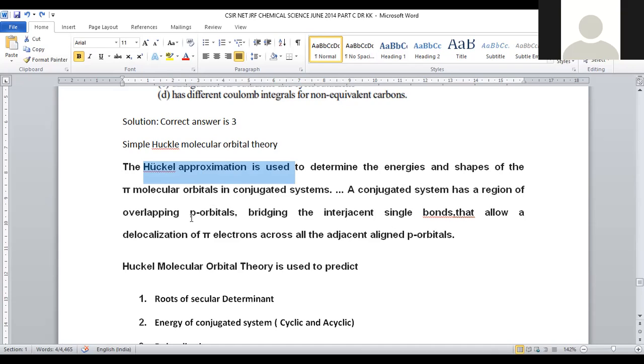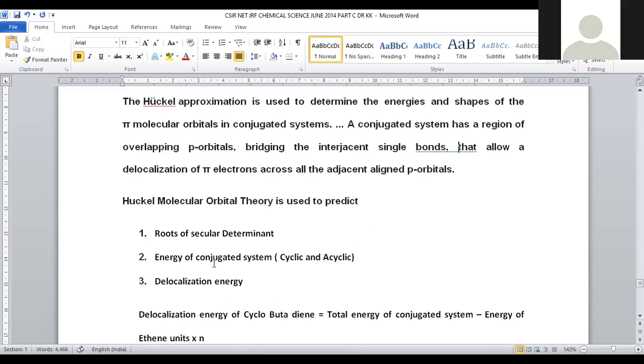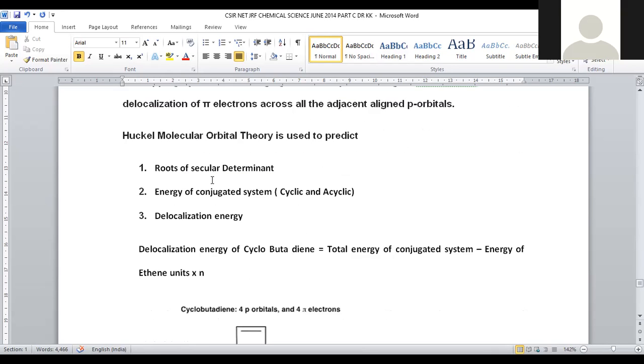A conjugated system has a region of overlapping p orbitals bridging the intervening single bonds that allows the delocalization of pi electrons across all the adjacent aligned p orbitals. Because of this kind of bridging alignment, there is a possibility of delocalization of electrons, and all pi electrons are moving across all the pi bonds which are in the conjugation, right? Huckel molecular orbital theory is especially employed for the prediction of the roots of the secular determinant.